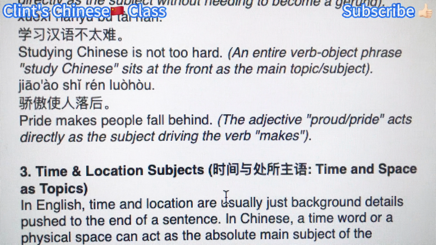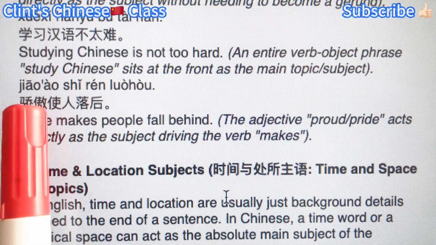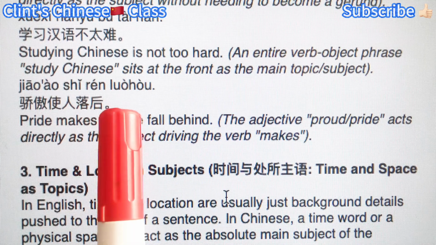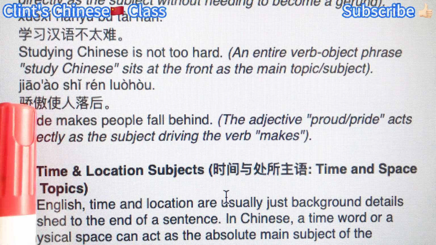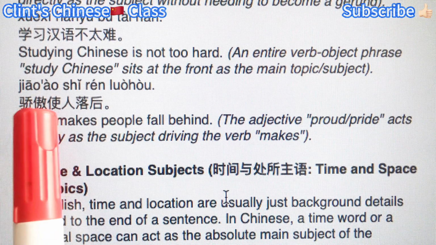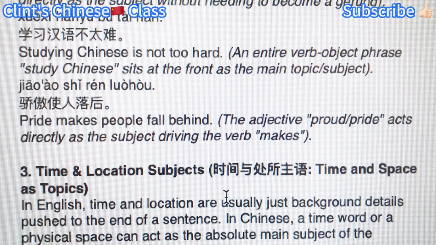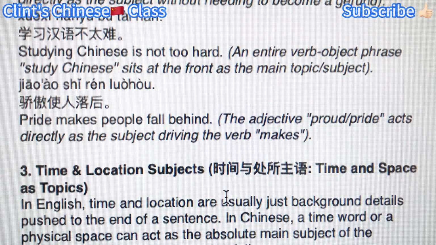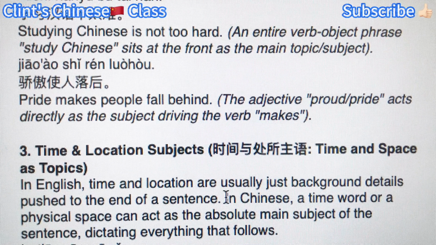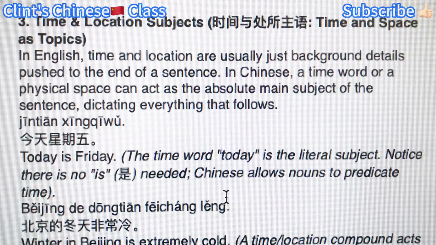And pride makes people fall behind. 骄傲使人落后. So here 骄傲 is actually an adjective. You can use it as a subject. So 使人 makes people, 落后 fall behind. So now you know raw verbs and adjectives can be subjects in Chinese, which is different from English, right?